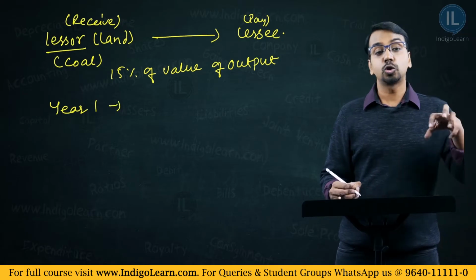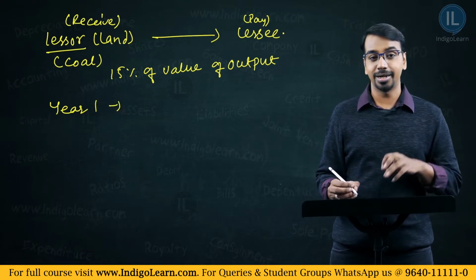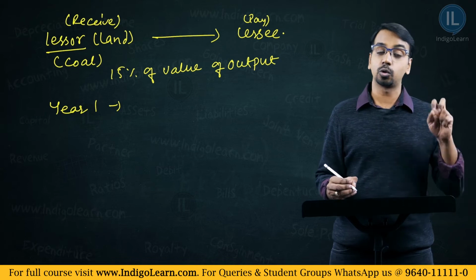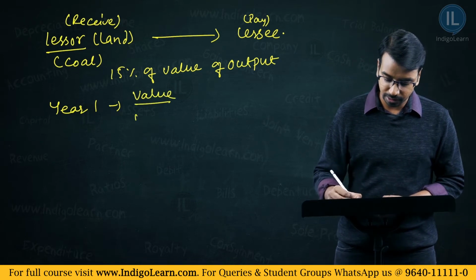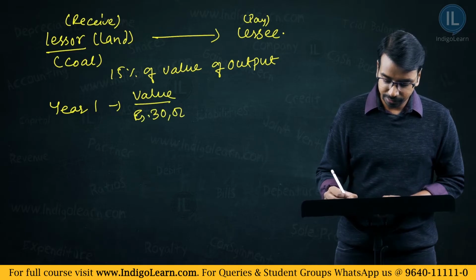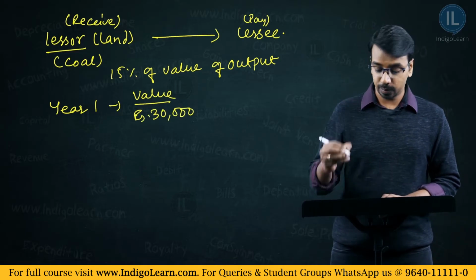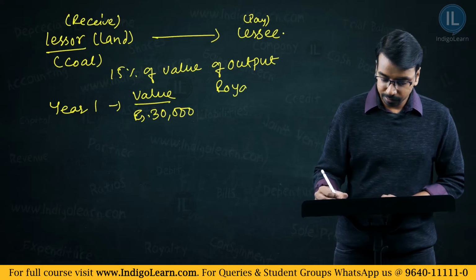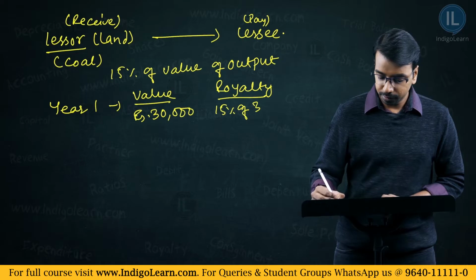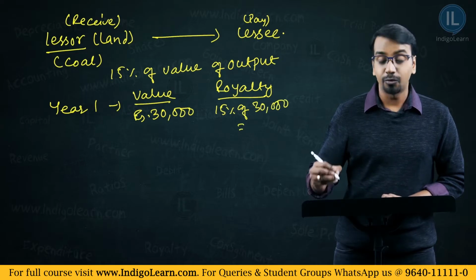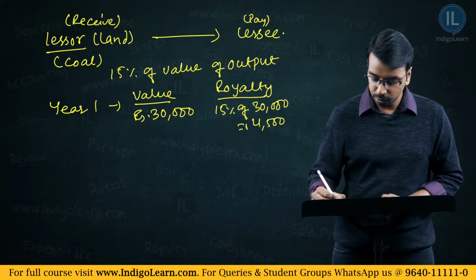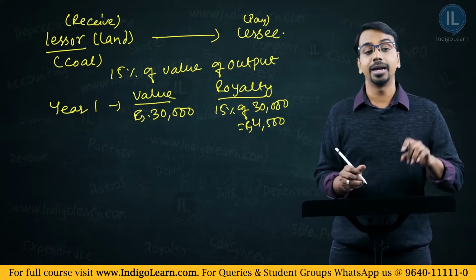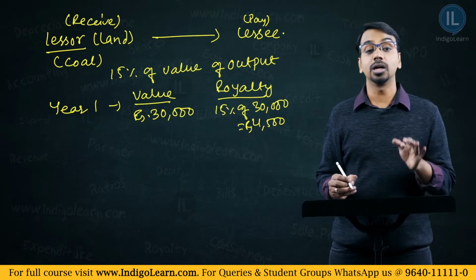Now let us say in year 1, the total value of the coal extracted is 30,000 rupees. So the value for the first year is 30,000 rupees. What is the royalty payable? The royalty payable is 15% of 30,000, which is, how much is 15% of 30,000? It is 4,500. So, rupees 4,500 will be paid by the lessee to the lessor.